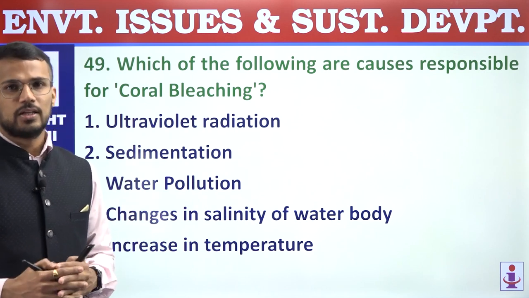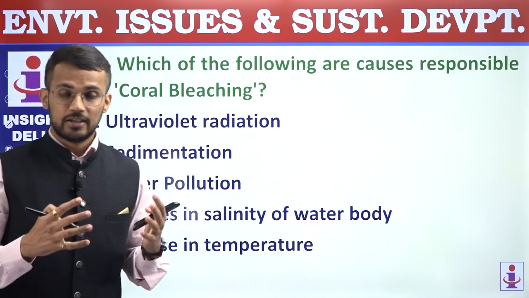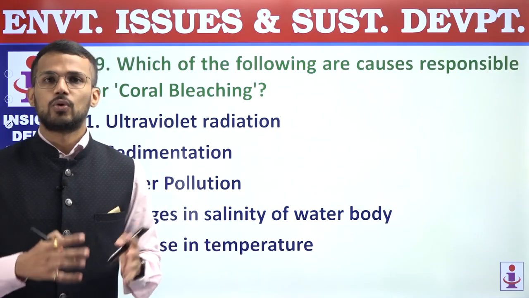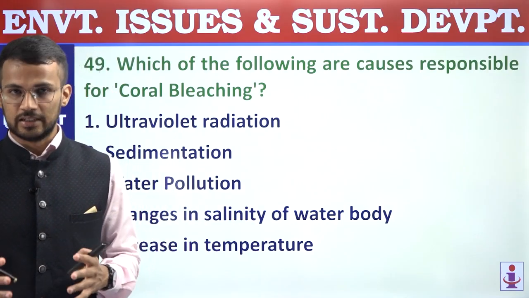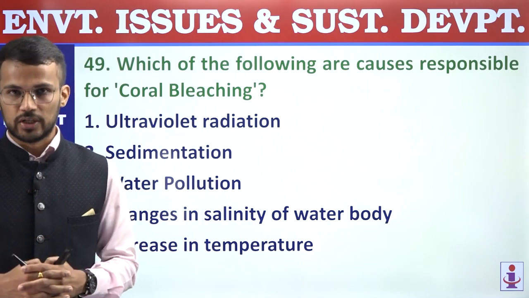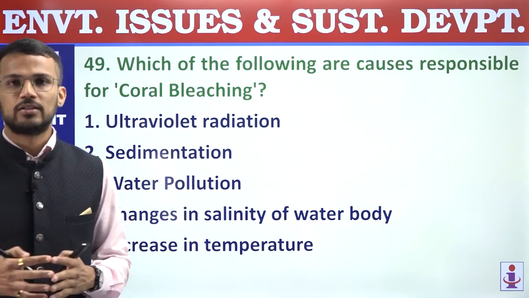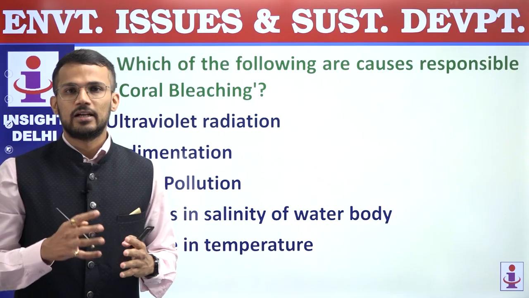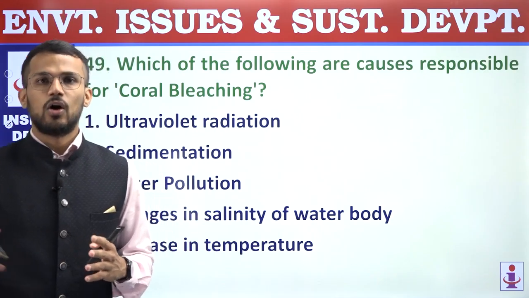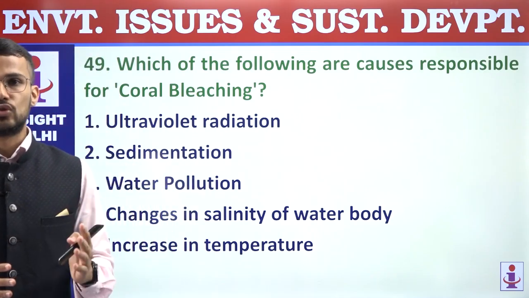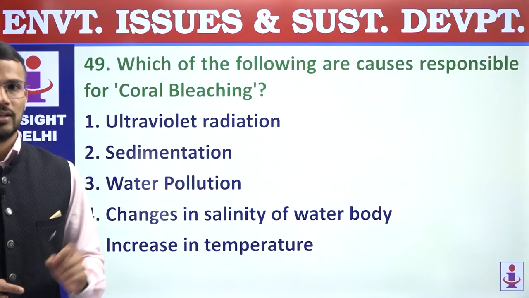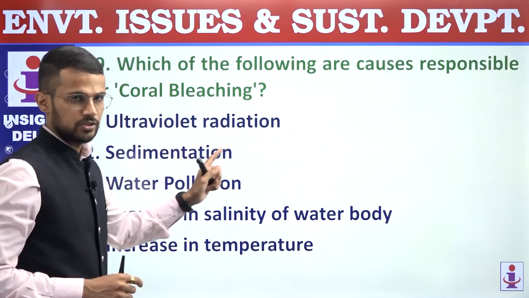So coral reefs is a symbiotic combination of coral polyps and zooxanthellae algae. These two organisms live together. But when due to certain factors, the zooxanthellae algae are left or they are expelled, that leads to decoloration of coral, that is also called as coral bleaching.